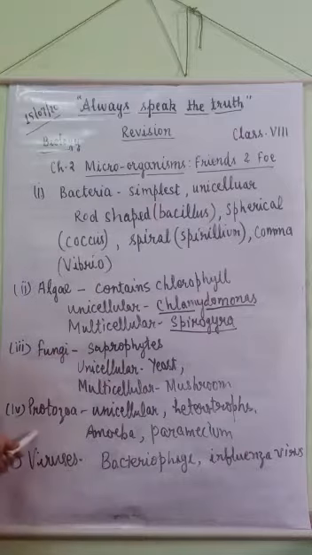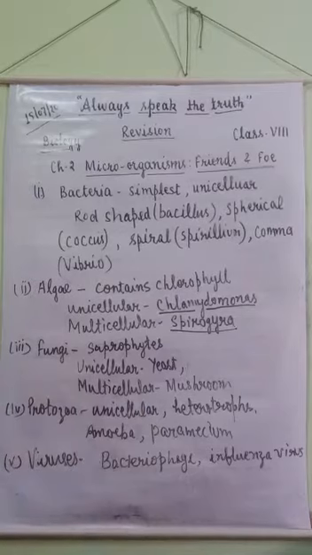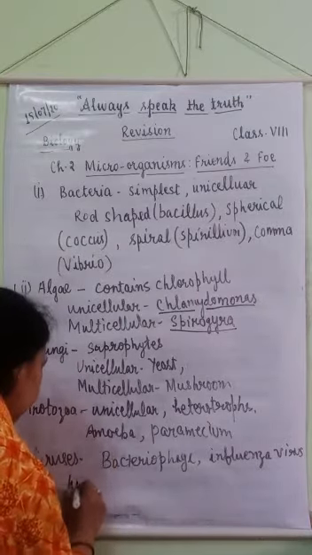Next is protozoa. Protozoa are also unicellular organisms, and they are heterotrophs, like amoeba and paramecium. Protozoa also cannot make their own food. And next is virus. Viruses are the smallest microorganisms that can be seen under an electron microscope, and they can only multiply inside the body of a host cell.